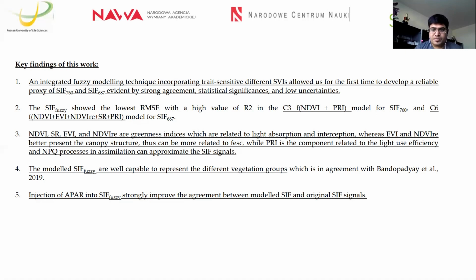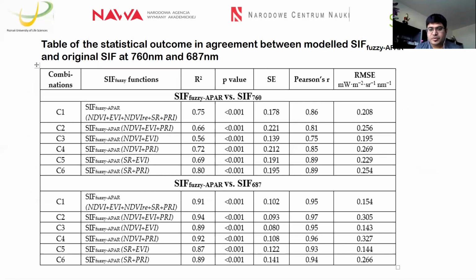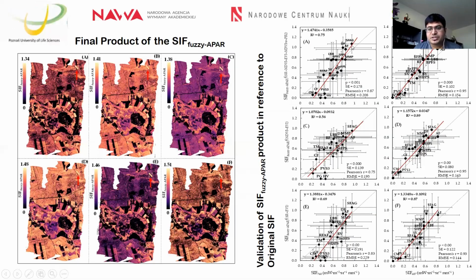If I come to this slide, here you can see that different vegetation groups have been represented. In both cases, the deciduous forest, alder forest, and this kind of meadow, which have a high signal of sun-induced fluorescence in the original map that we received in my previous work, are in good agreement with the model data. Whereas the peatland vegetation group is mostly located in the middle section, and non-vegetated areas have no values. This has been observed in both cases.